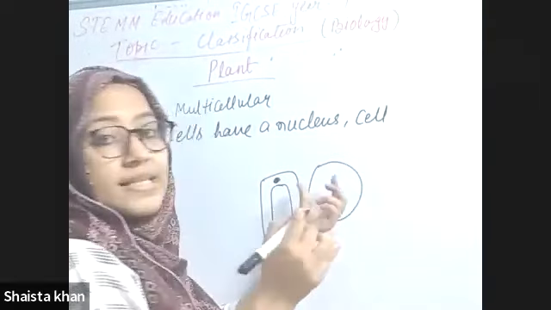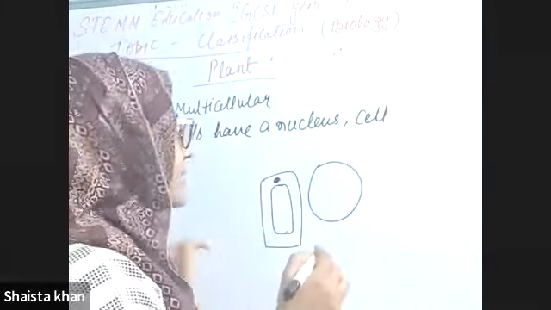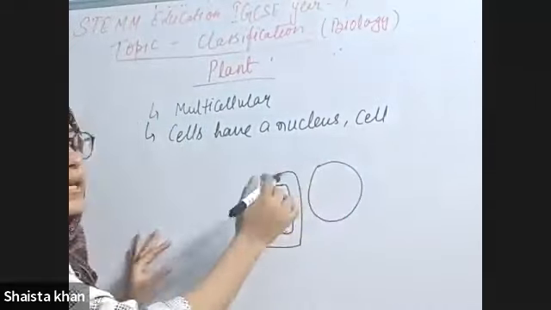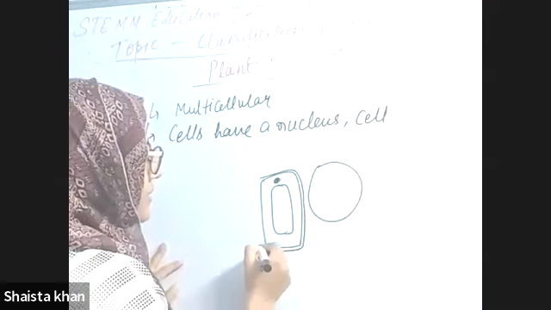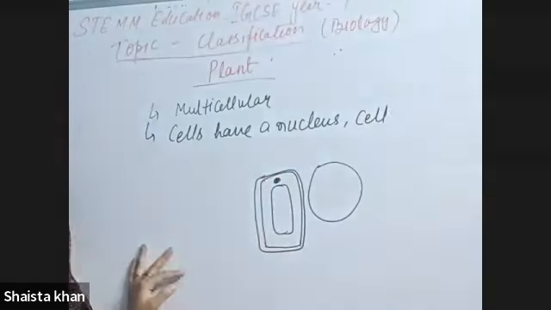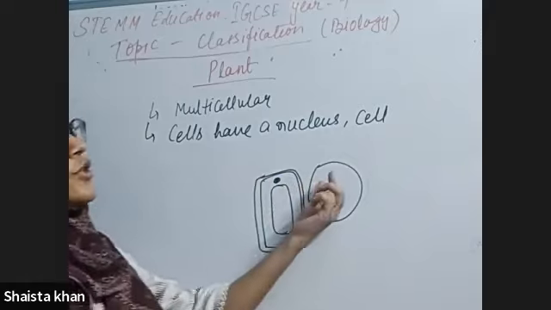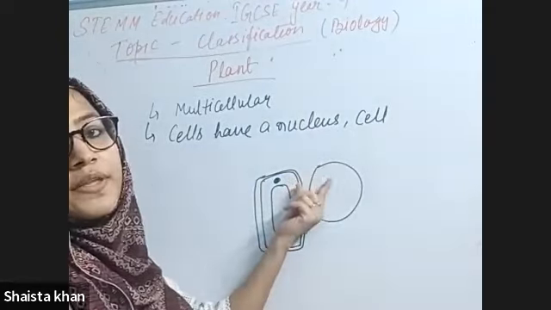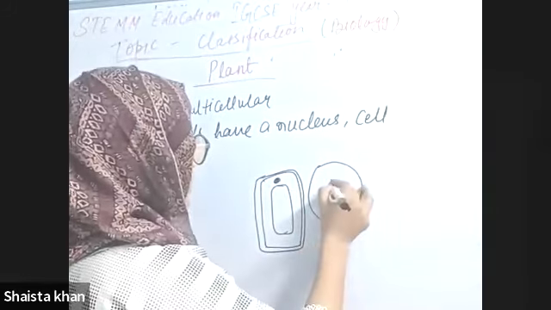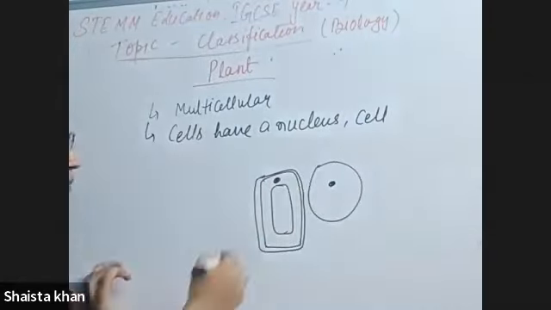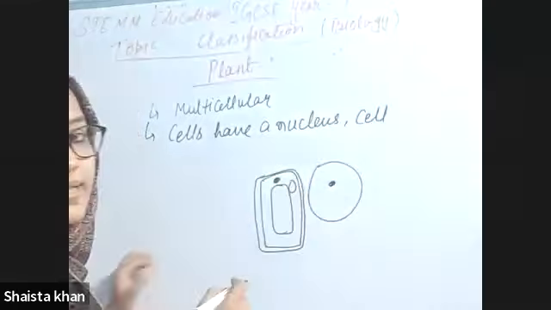Suppose this is an animal cell, but there is no cell wall. But in a plant cell, there is a cell wall present, but there is no cell wall present in the animal cell. Fine. But there's a nucleus present in it. Okay. There's a chloroplast also present.